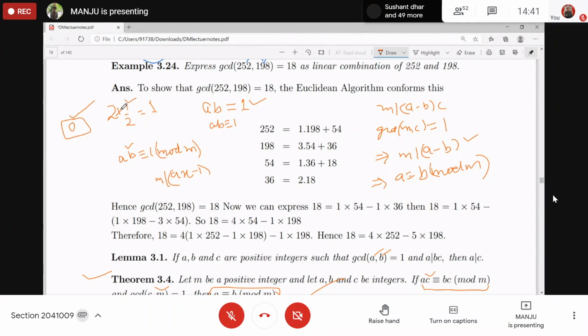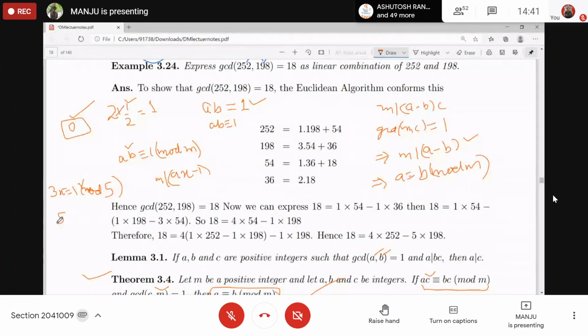For example, if someone asks you what is the inverse of 2, you can't say 1 by 2. You should find some integer such that if we multiply by that number, we get 1. For example, in modulo 5, what is the inverse of 3? It is given by the value of X that satisfies this congruence. This is a linear congruence, not an equation.